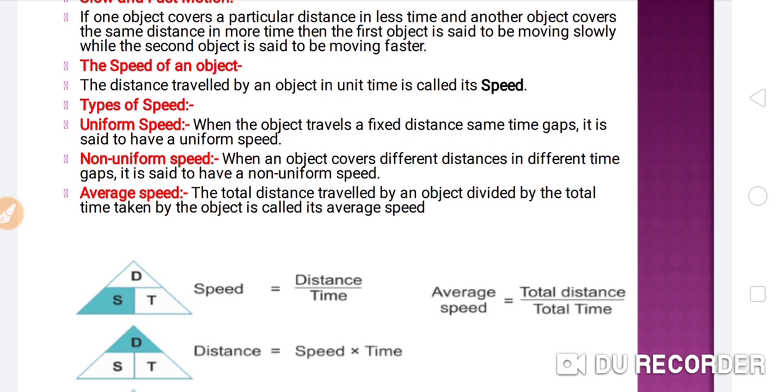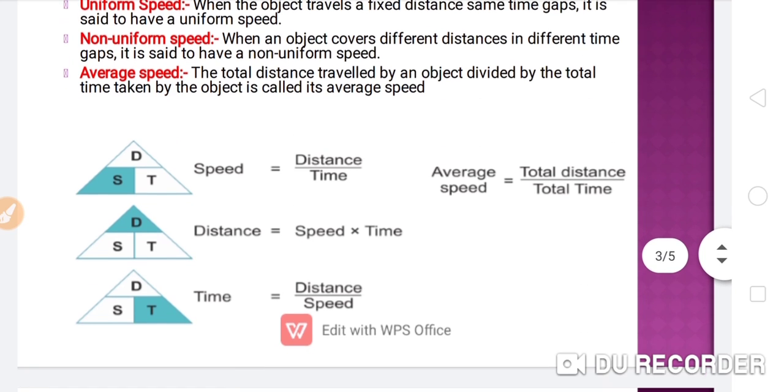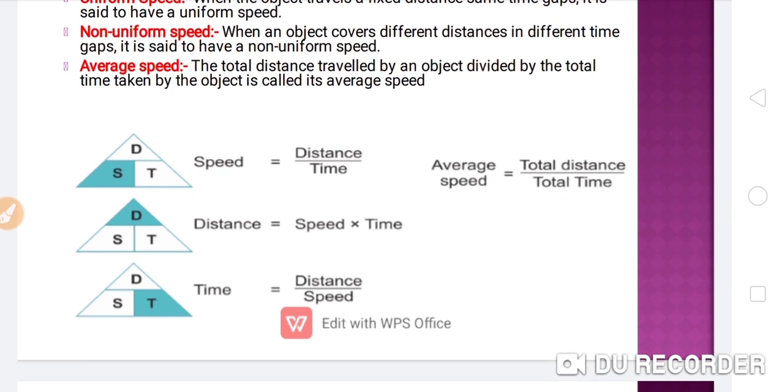Now the second topic, non-uniform speed. When an object covers different distances in different time gaps, it is said to have a non-uniform speed. And the last point is average speed. The total distance traveled by an object divided by the total time taken by the object is called the average speed. You can see here the formula: speed is equal to distance upon time.